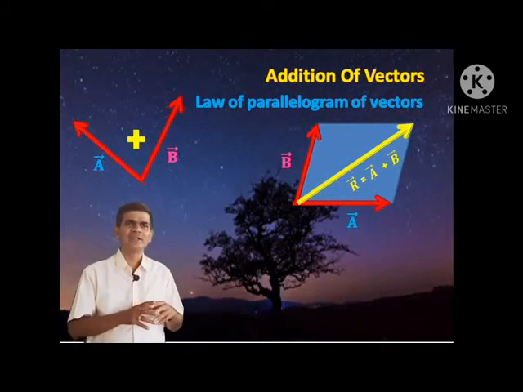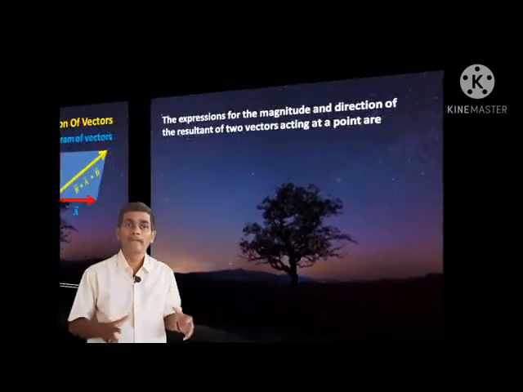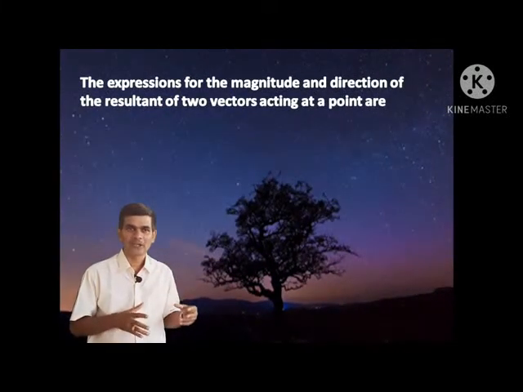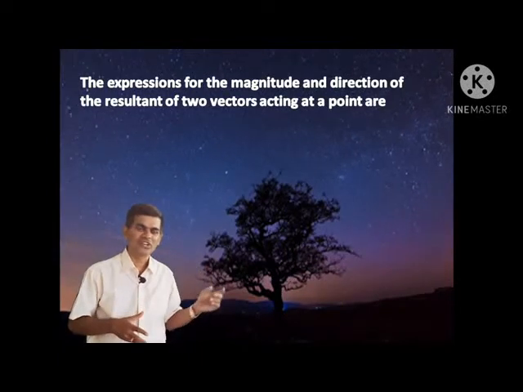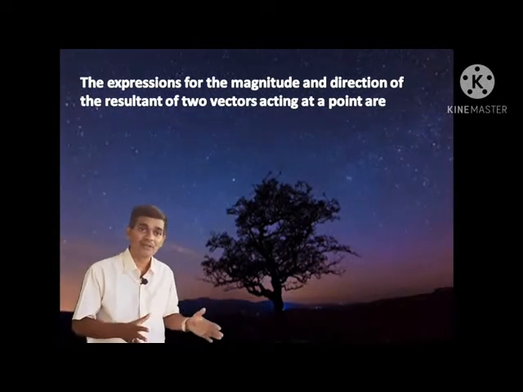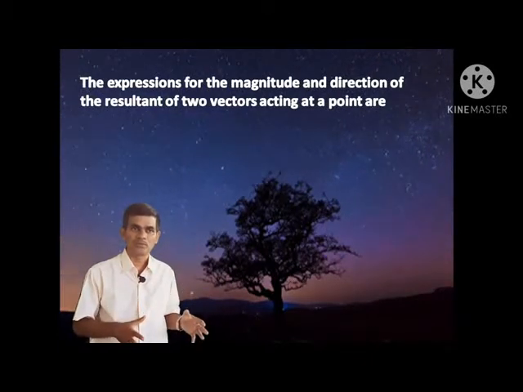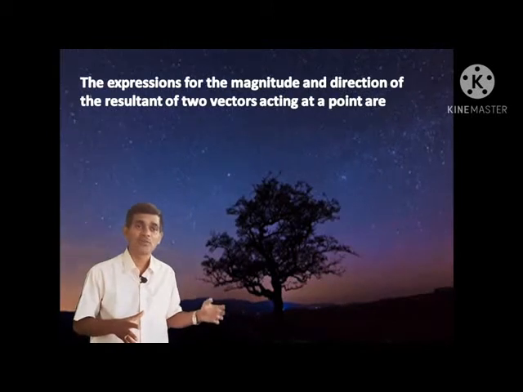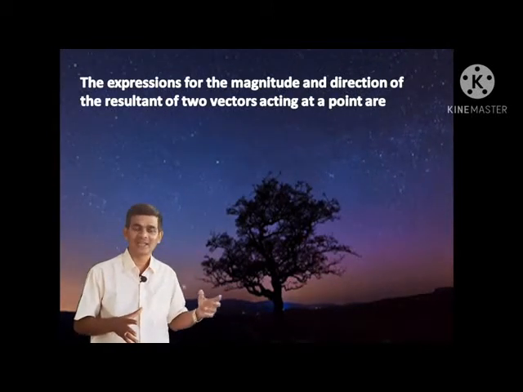Let us give the expression for magnitude and direction of the resultant of two vectors acting at a point. This is important. Sometimes it is asked as a 2 mark question, and as a derivation it is asked as a 5 mark question: derive the expression for magnitude and direction of the resultant of two vectors acting at a point.